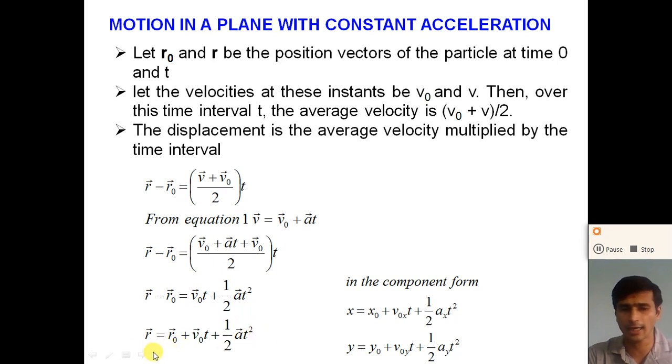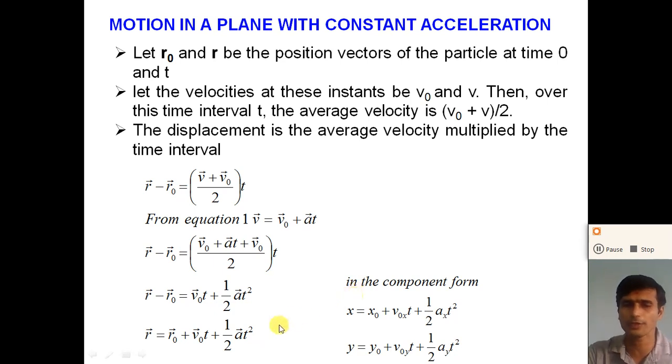Here r is the position vector after a time t and r0 is the initial position vector. Let us consider the component form. The components of r0 are x0 and y0, and r is the final position, with x component x and y component y.